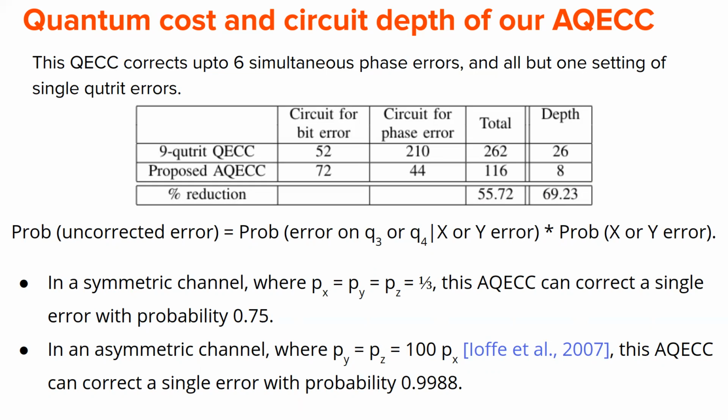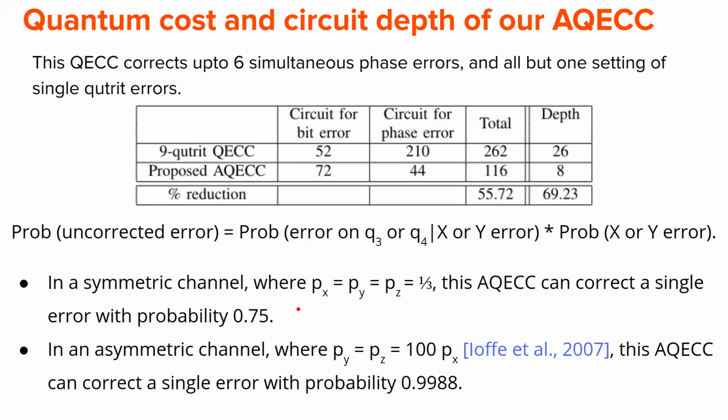So that is a huge advantage or savings that we get in terms of implementing our quantum error correcting blocks. And using this conditional probability formula, we can show that if we consider a symmetric channel where the Pauli X, Y and Z errors are equally likely, so they occur with probability 1/3, then using this calculation, it can be shown that our AQECC can correct, so AQECC is approximate quantum error correcting code, a single error with probability 0.75.